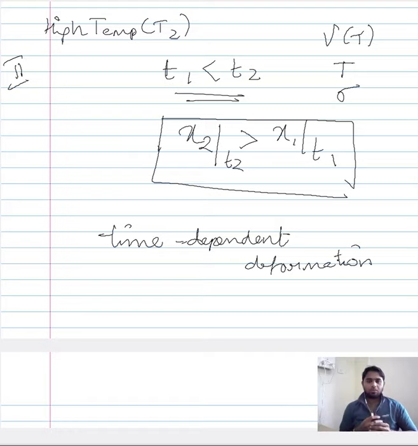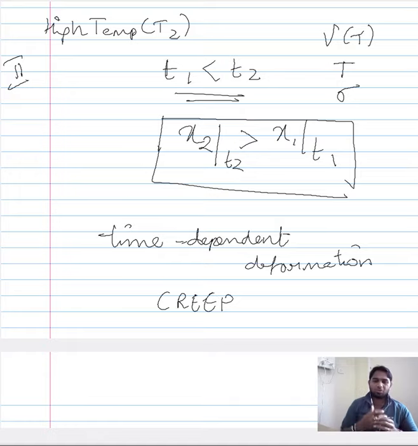So ultimately, just by holding a material at temperature for a longer duration, without increasing any stress, without increasing the temperature, you were able to observe a significant increase in the plastic behavior of the material. So what it concludes is that the behavior of a material is dependent on time at high temperatures. This time dependent behavior, time dependent deformation of material, is referred to as creep.